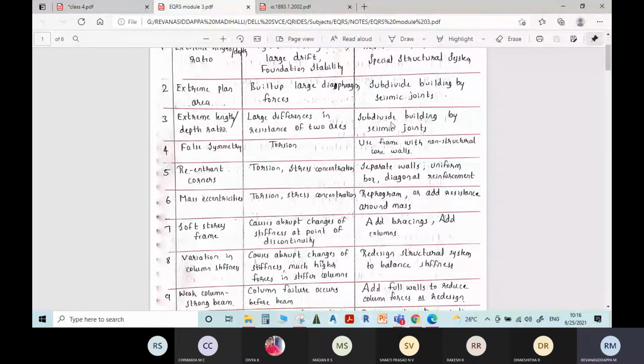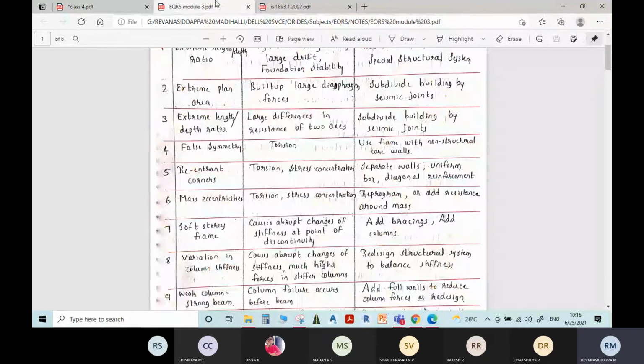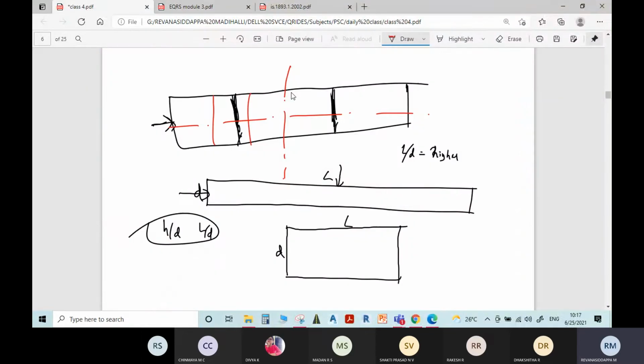Then in that case also we need to subdivide the building by seismic joints. In this case also we need to subdivide the building into seismic joints.